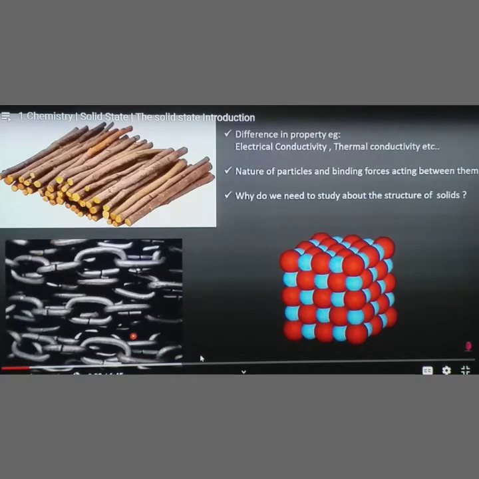Now I am going to discuss the general characters of solids. A very important question: there are 5 points. What are the general characters of solids? We know all the points already, but even so, they are given in the textbook. First point, solids have a definite volume and shape. Second point, solids are rigid and incompressible. Incompressible means, for example, if we take a stone, we cannot compress it.